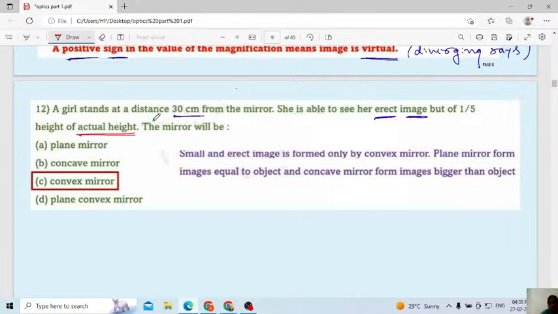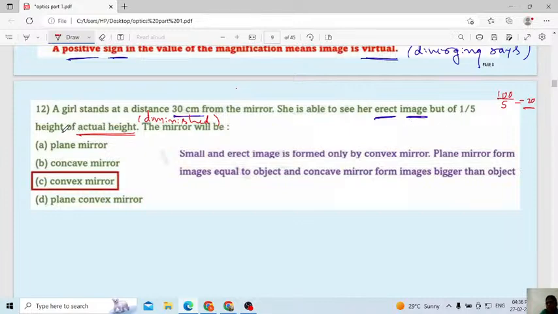Here whatever image you are getting, that is diminished, correct? That is the meaning. If the actual height is 100, then 100 by 5 means how much you will get? 20. Then here you are getting a diminished image. I am telling one example to understand. Okay. Then a girl is standing 30 centimeter from the mirror, this is the object distance. Then you will get an erect image. That image will be diminished.